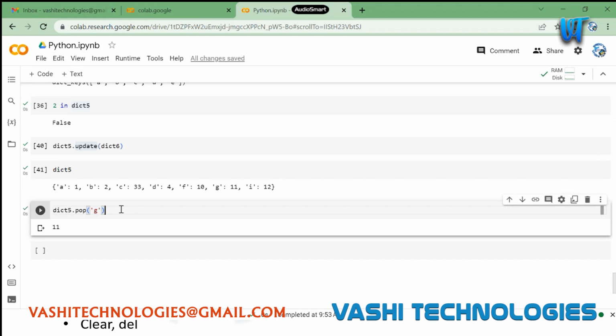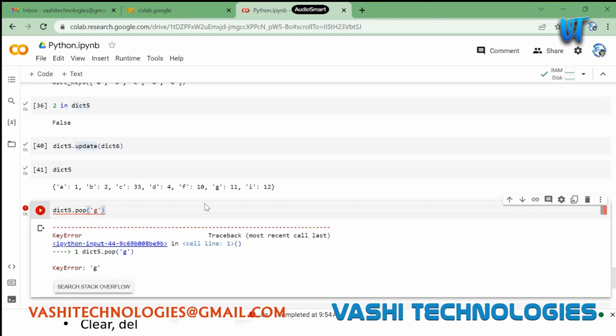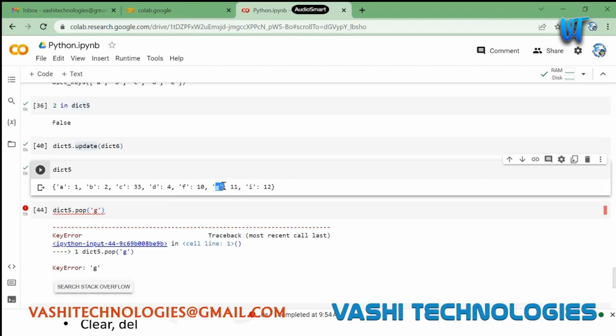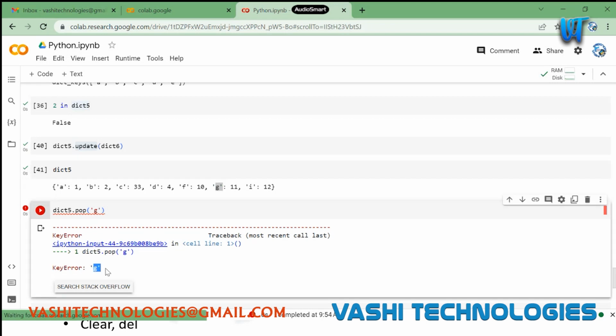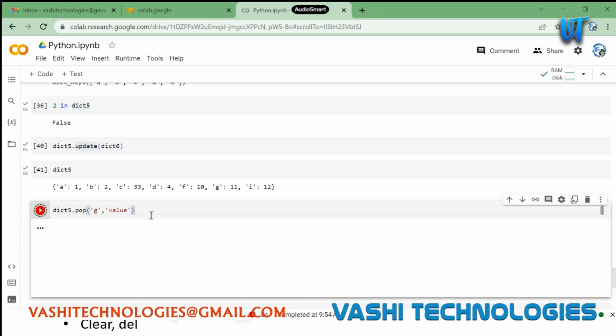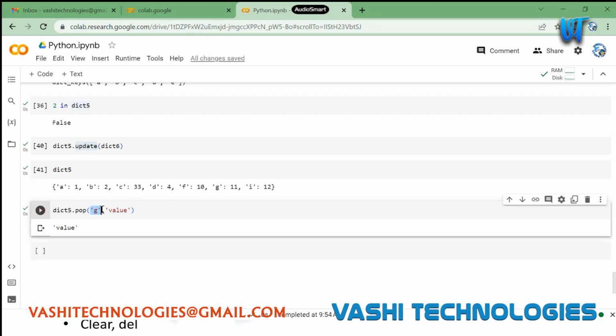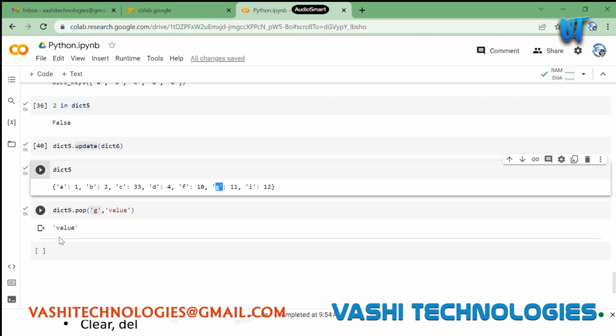So if I am trying the same operation again, since key G is already removed, it won't be able to do that again, right? In this case, it will throw an error. So to avoid these sorts of things, what we can do is use some other value, like a placeholder. In this case, it won't throw any error. If G is found, it will just remove it. If Z is not found, it will just return this value.